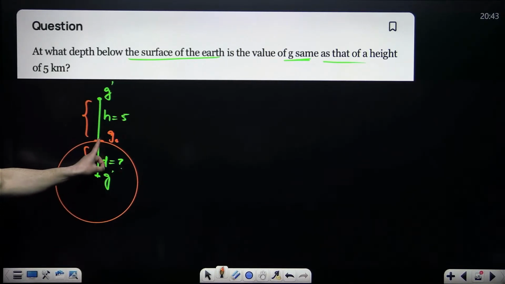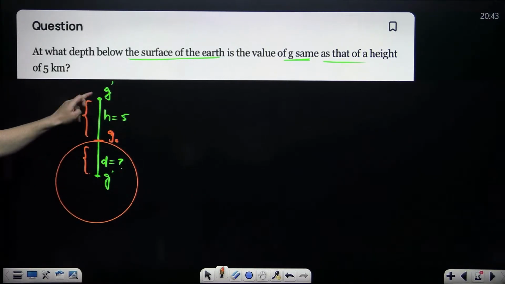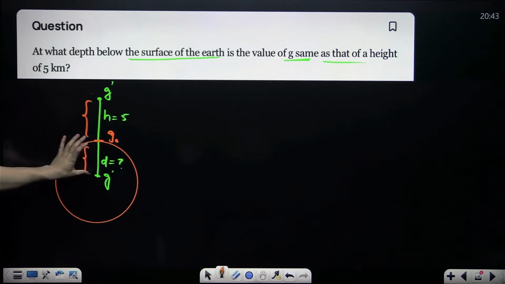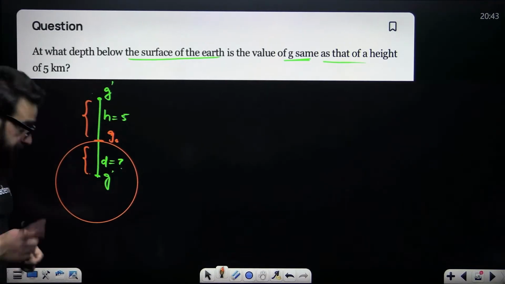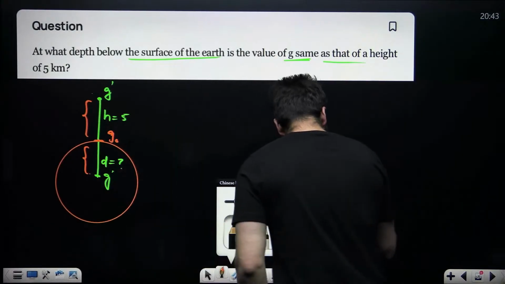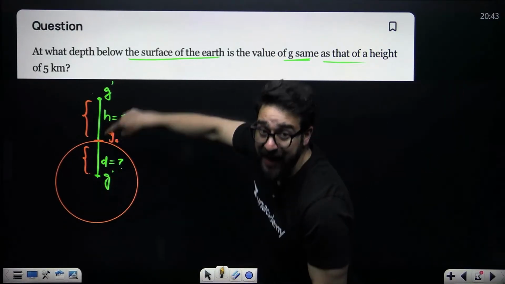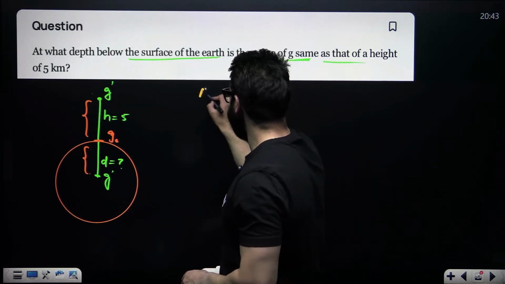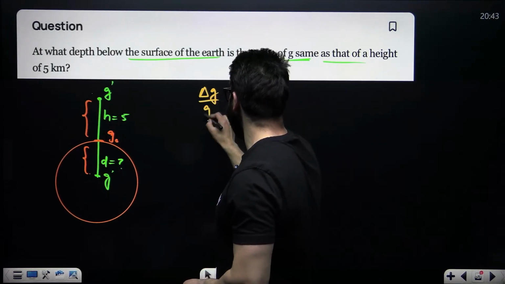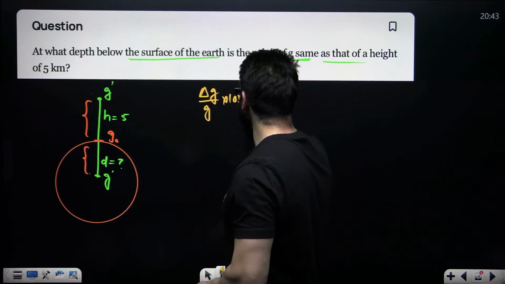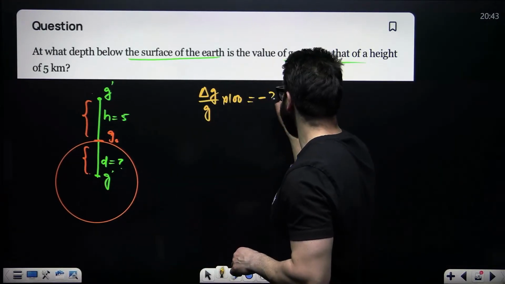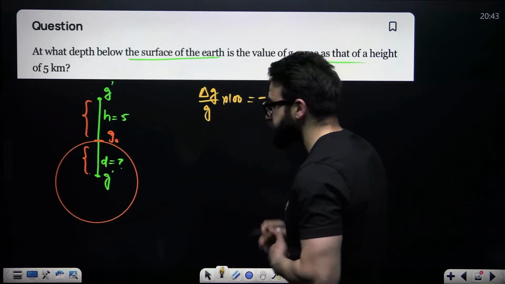Now let's suppose this is 5. So how much will be the change? 10 minus 5. Here also 10 minus 5. So this change will be the same. Now tell me, when it comes to percentage change in g at height h, how do you write that? Delta g divided by g into 100. At height h, you write it as minus 2h divided by r.